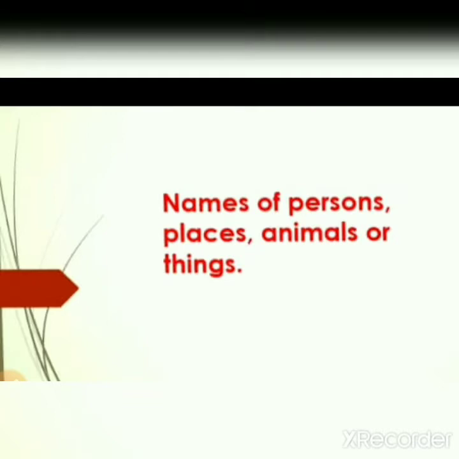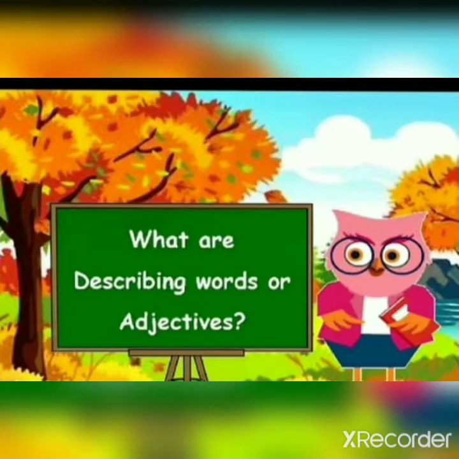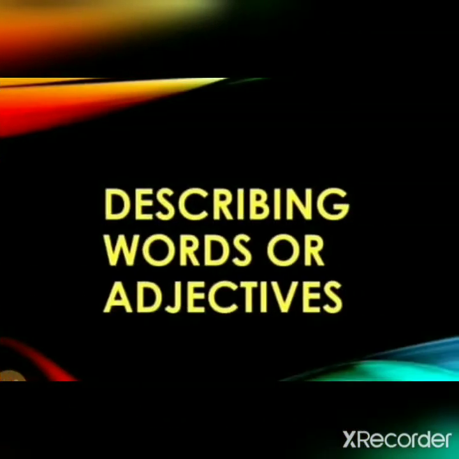In the video on naming words, we have already learned that naming words or nouns are names of persons, places, animals or things. Now that we are aware of nouns, adjectives will be easier to understand. What are adjectives or describing words? We all know that adjectives describe nouns.